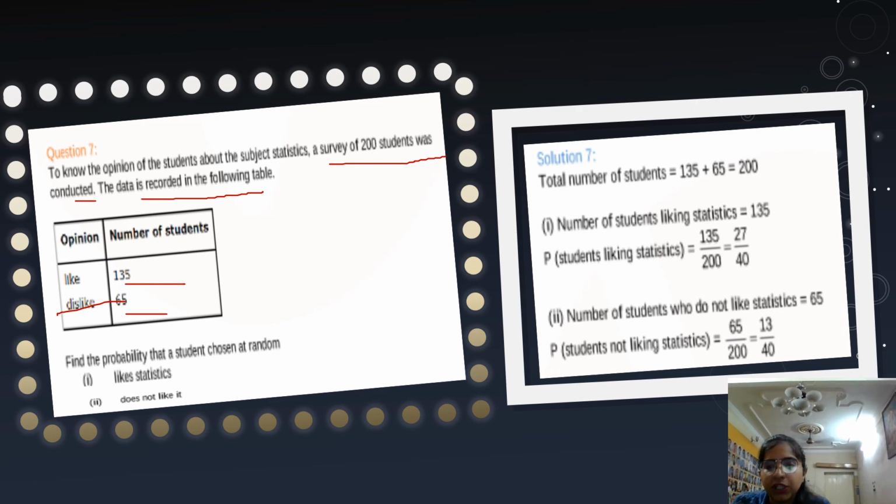Liking students are 135, right? And total are 200. So 135 by 200 will be the answer, and not liking 65 by 200. Clear? It's too simple. Yes or no? So coming to the next slide. Before that, we should clean this slide.